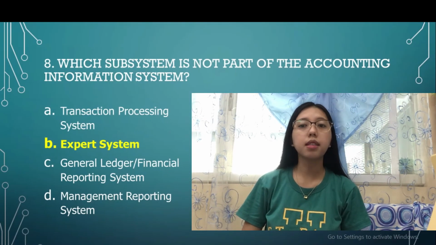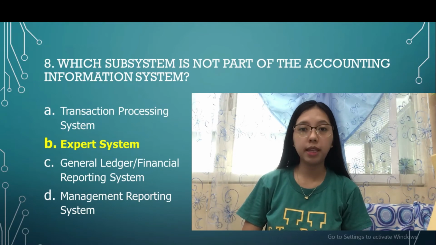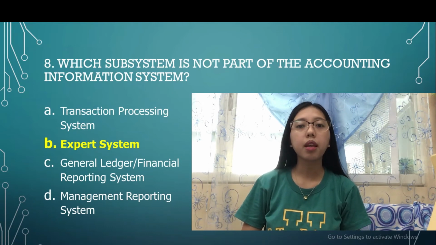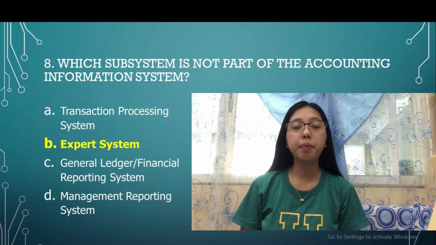Number 8. Which subsystem is not part of the accounting information system? A. Transaction processing system, B. Expert system, C. General ledger or financial reporting system, D. Management reporting system. The answer is letter B.